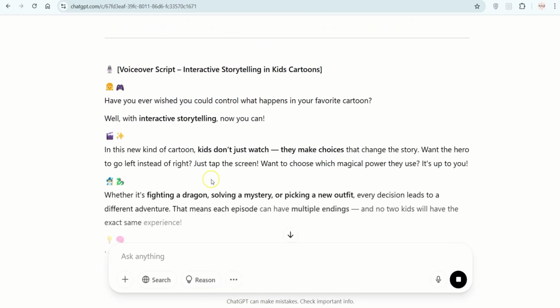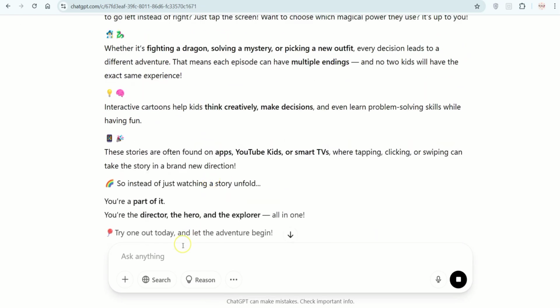Now you can tweak the tone to be funny, dramatic, emotional, or whatever fits your channel vibe. Now this saves hours of brainstorming and writing. Now it's time for step 3. So here comes the fun part, turning your script into a video.